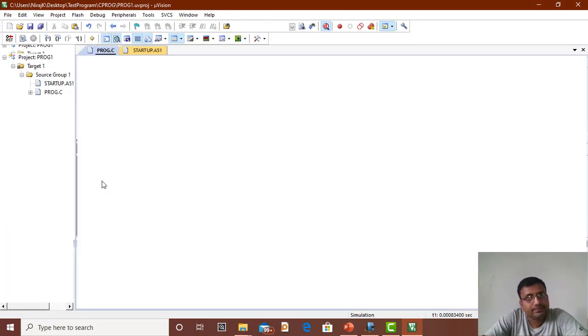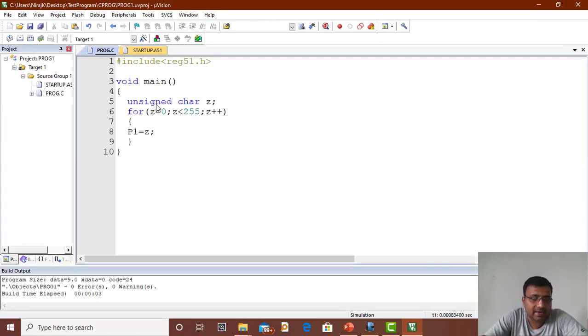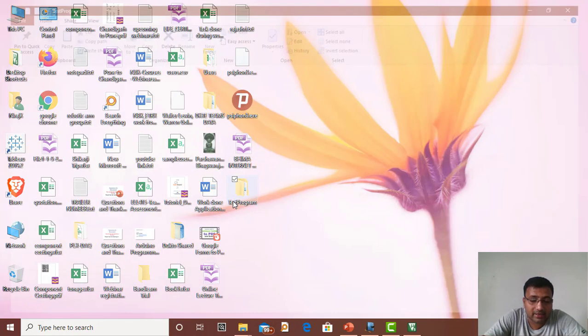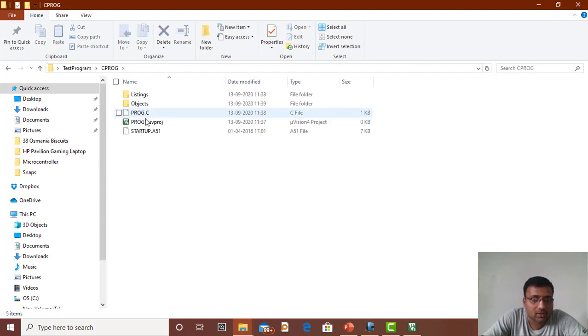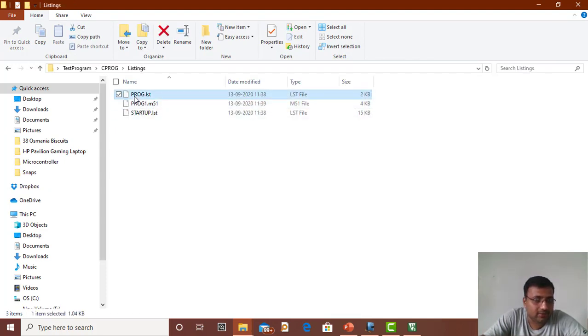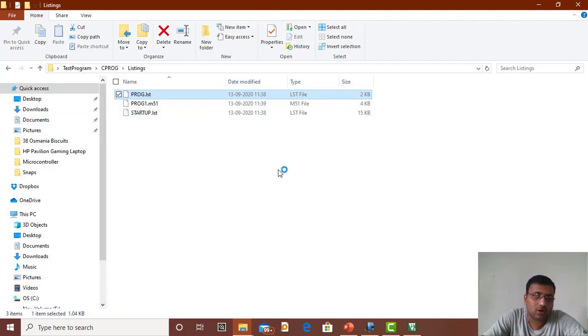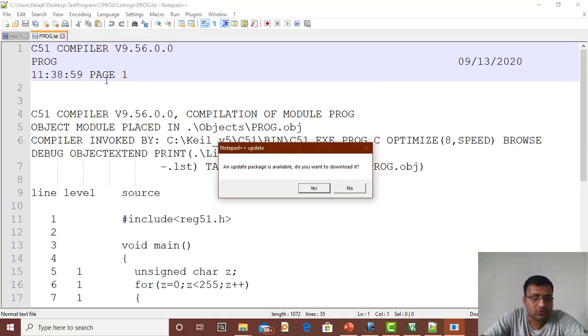Alright. So this is about embedded C and the C programming. As we have discussed, it creates different intermediate files, list files and all. So we can observe that. So here it is a list file. I can open the program.lst file with Notepad++, or you can open it with Notepad as well. So here it is a list file.